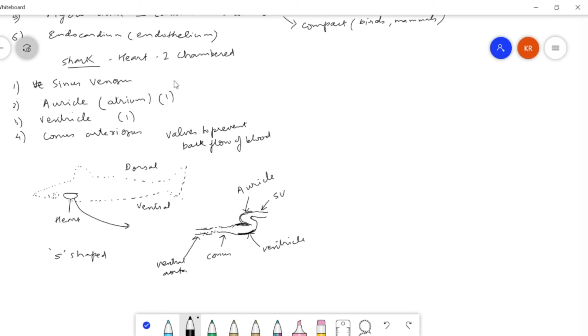So between the sinus venosus and the auricle, there will be a membranous valve. This is called as sinusauricular aperture.